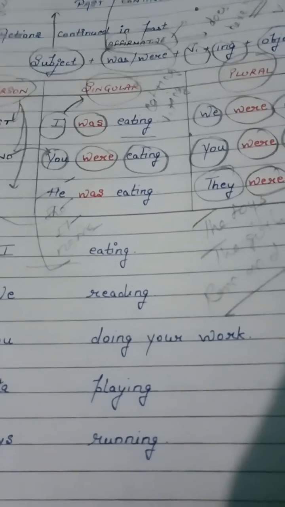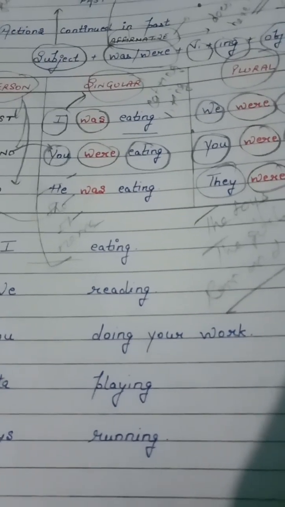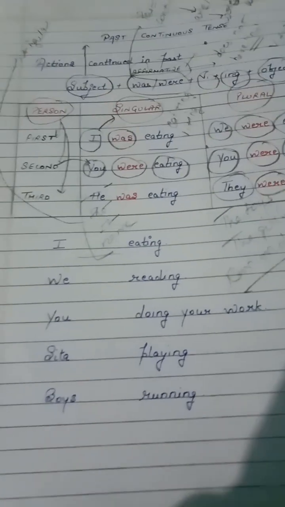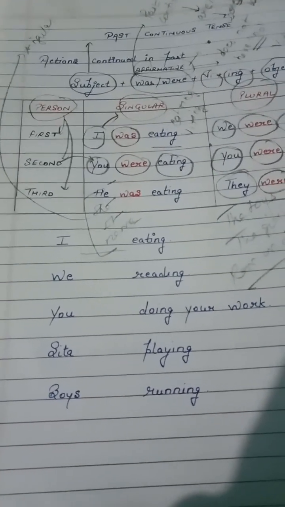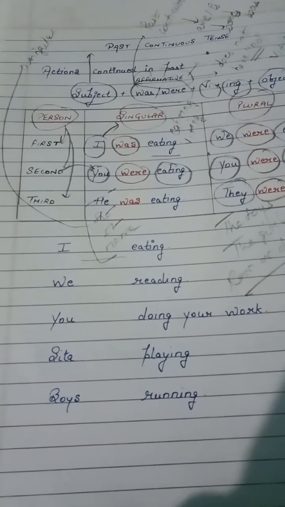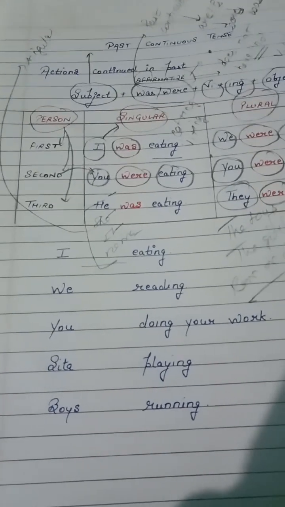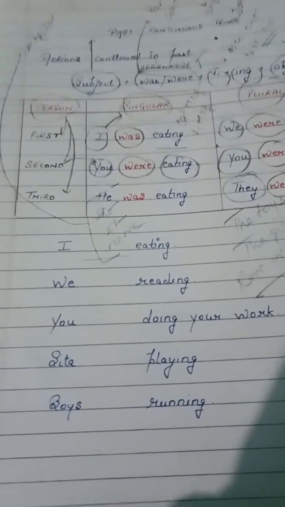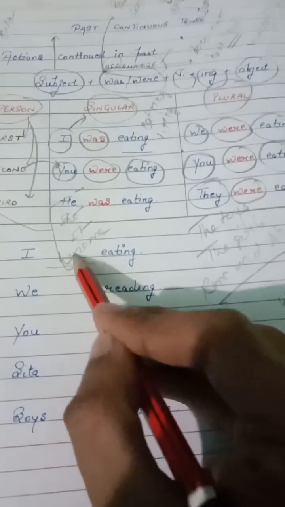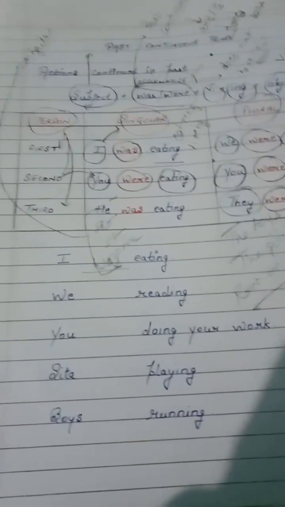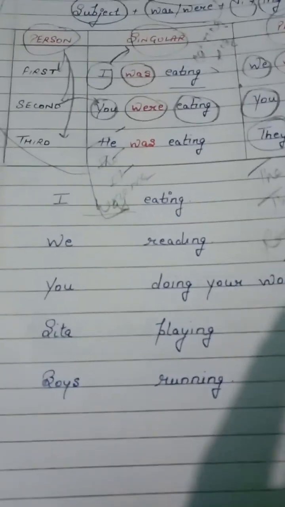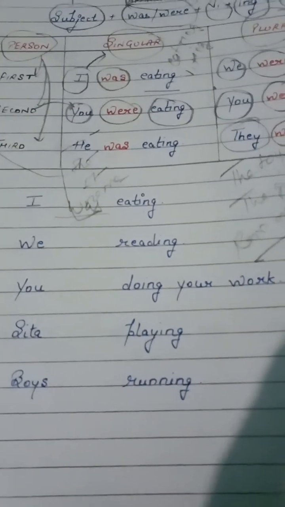I dash eating. Now I think you have thought the answer, since I is singular, and with singular we always use was, correct. The answer can be I am eating, but since we are talking here about past continuous tense, the answer will be in was and were only. Now, we dash reading. Tell me the answer. Guess the answer, please.